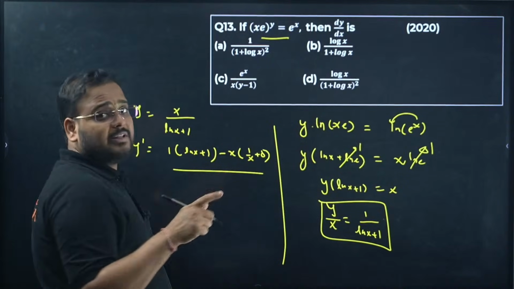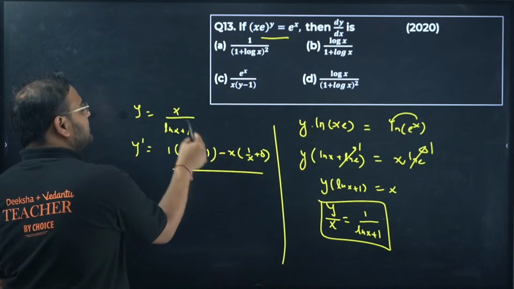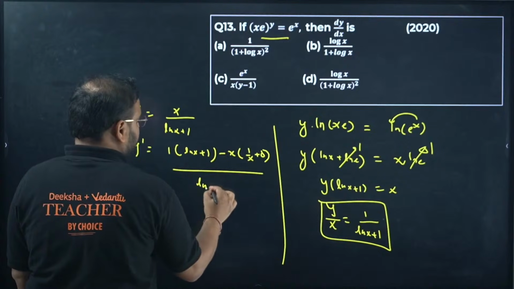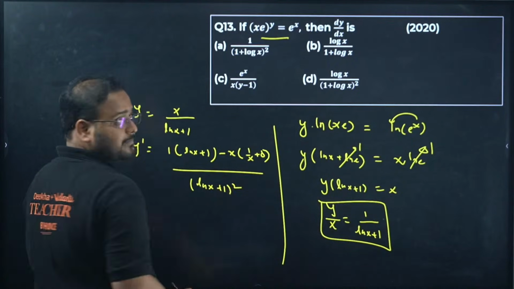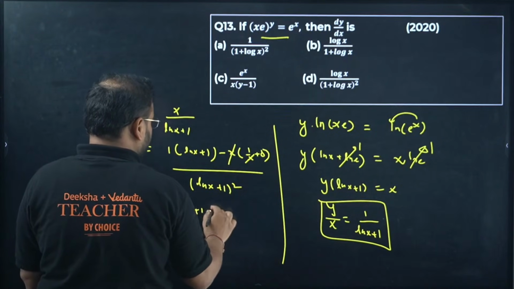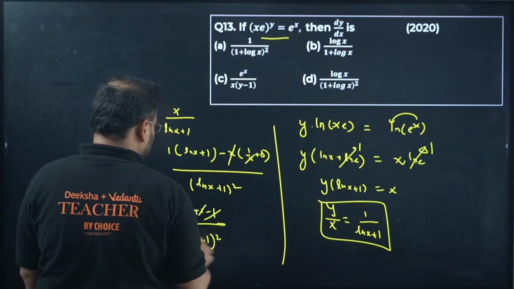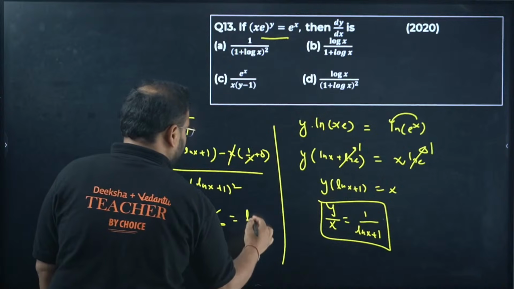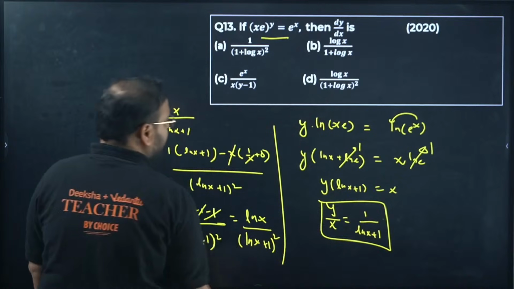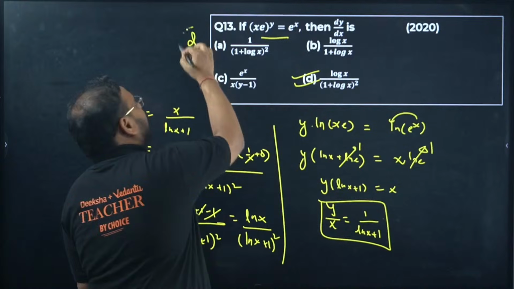I hope you all know how to find the quotient rule, right? Differentiate the numerator, keep this as it is, minus, keep the numerator as it is, differentiate the denominator. And this will be denominator the whole square. Okay, so x and x is cancelled. You get here ln x plus 1 minus 1 by ln x plus 1 the whole square. Cancel, answer is coming as ln x upon ln x plus 1 the whole square. Option is D. I want answers from all of you before I have given the final result.